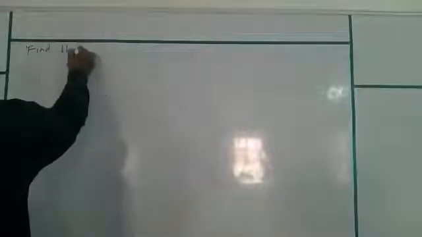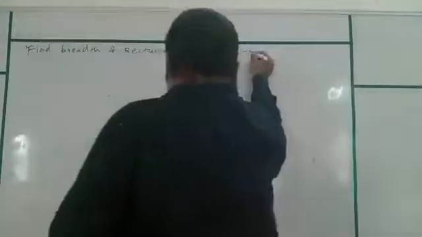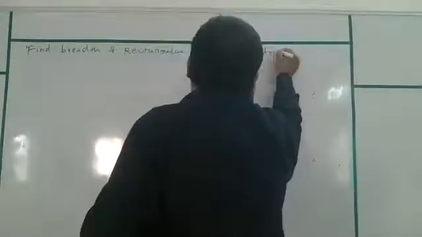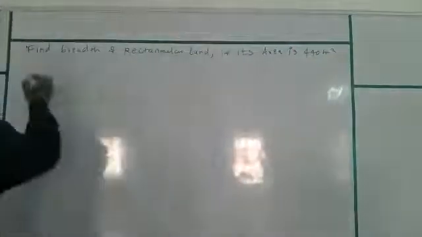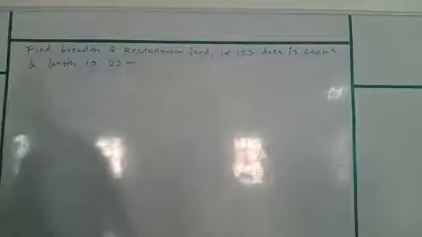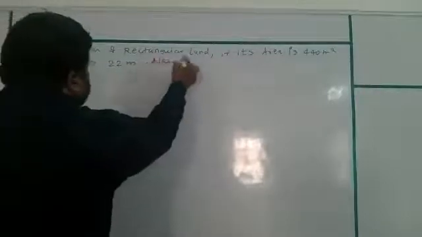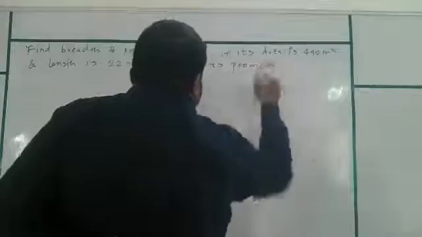Now the next question is: find the breadth of a rectangular land if its area is 440 meter square and length is 22 meter. Also find its perimeter.